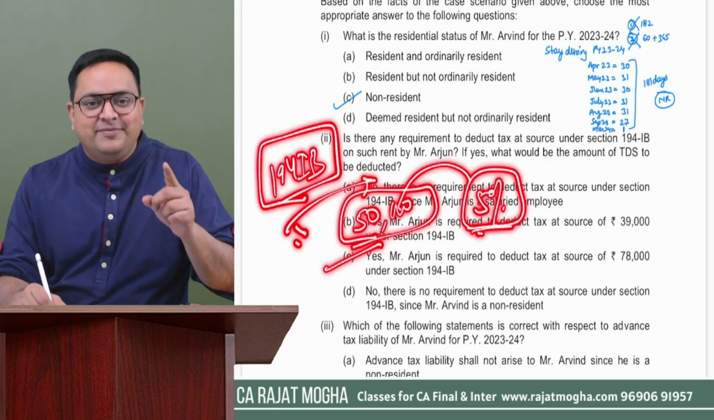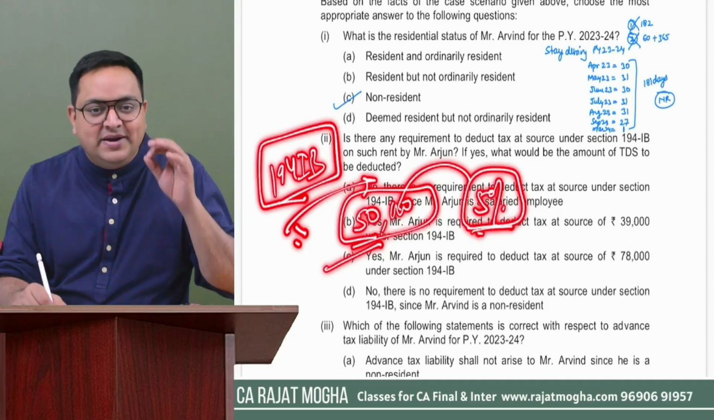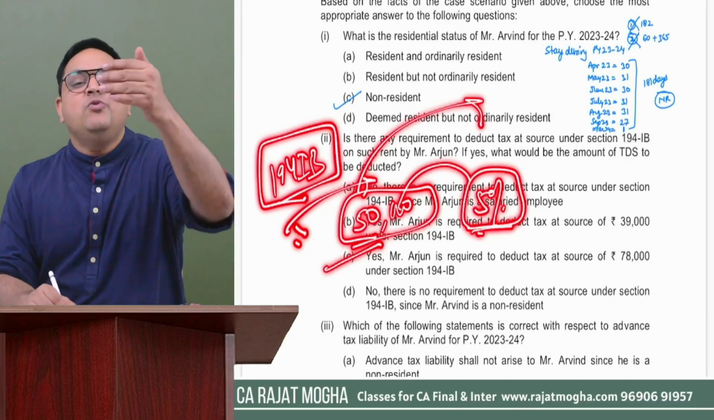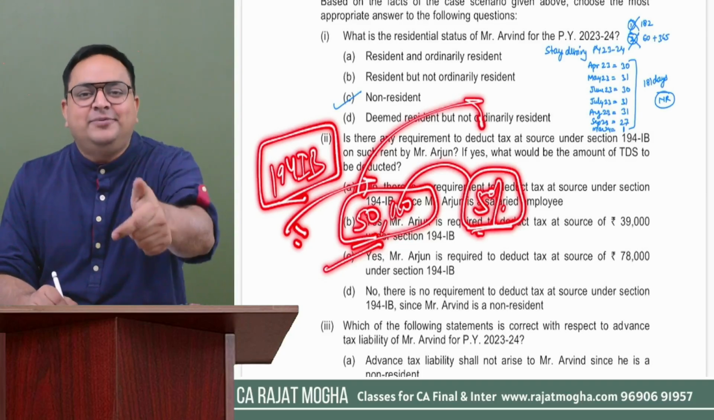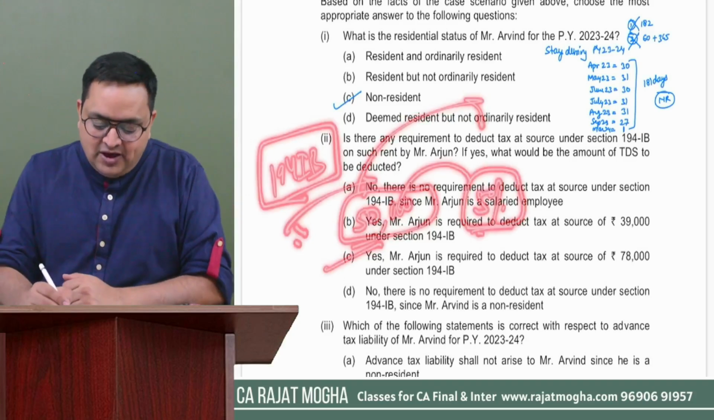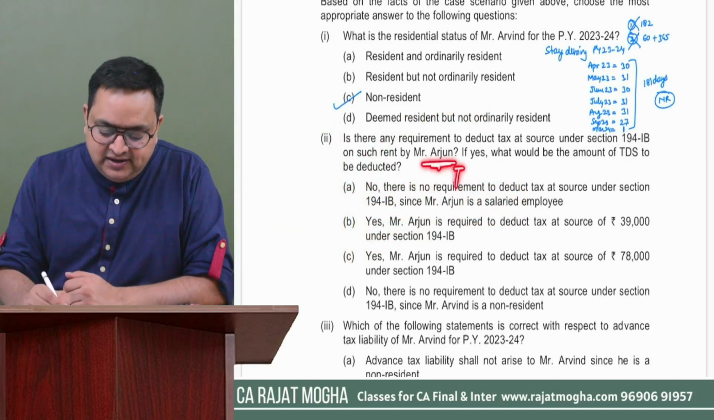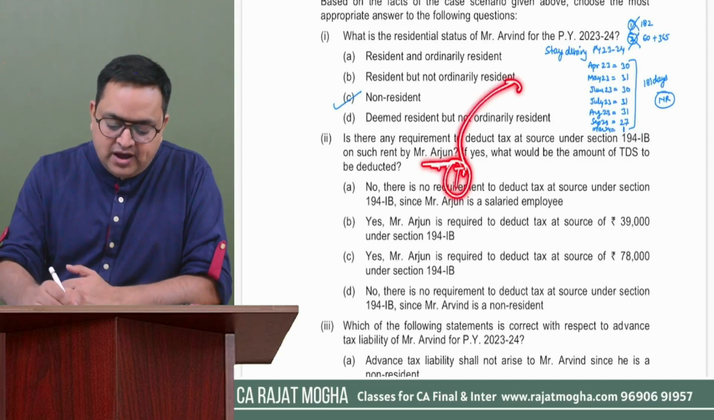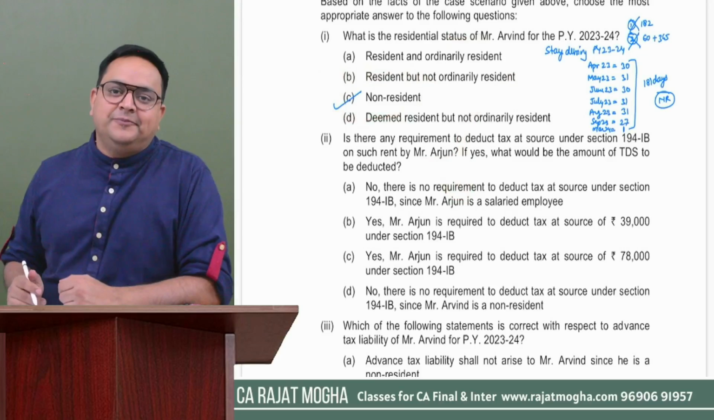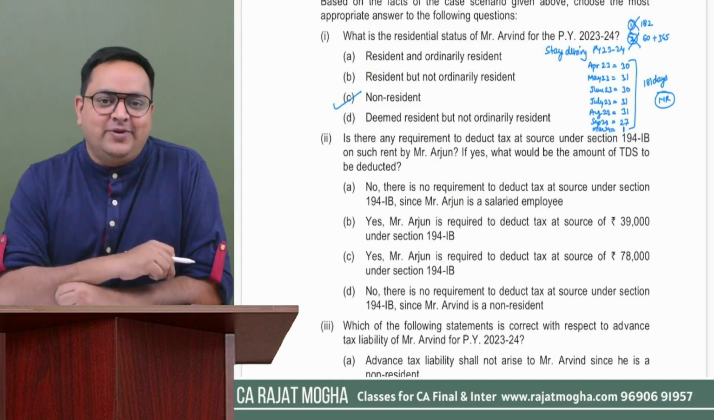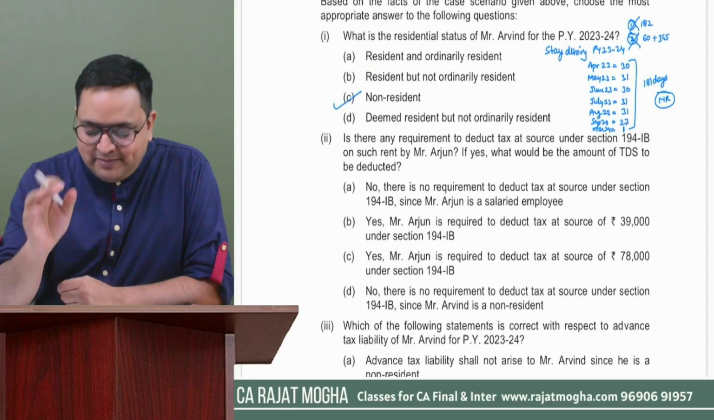But please remember in 194IB, it is also mentioned that your landlord, the person to whom you are paying this rent, that person should be a resident. That person should be a resident. So now this particular Arjun is a tenant in our building and he is paying rent to Arvind, who is a non-resident. So 194IB provisions will not apply.